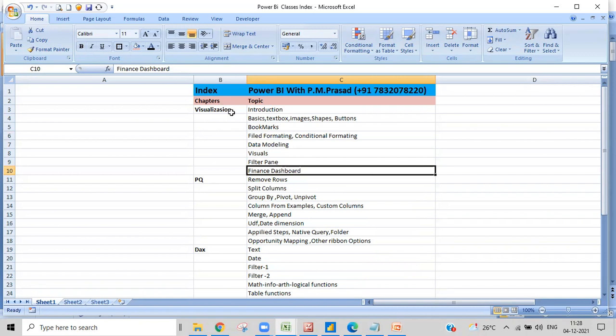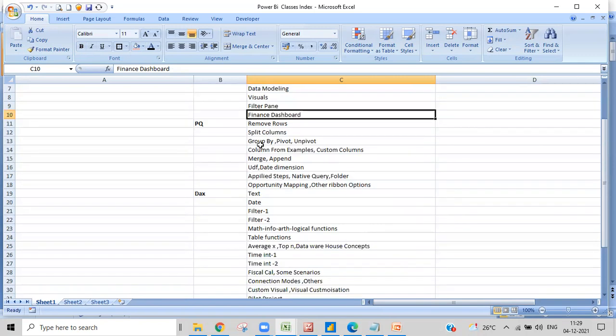Once you've done the basics of visualization, we'll make you create a dashboard or a report page using the visualization techniques that we discuss here. That is a basic thing, not using advanced concepts, based upon the visualization topics.